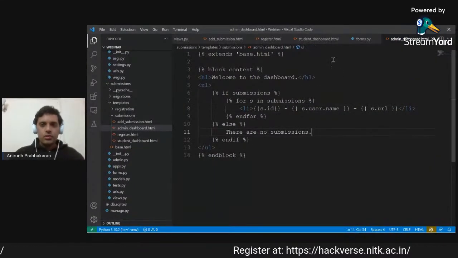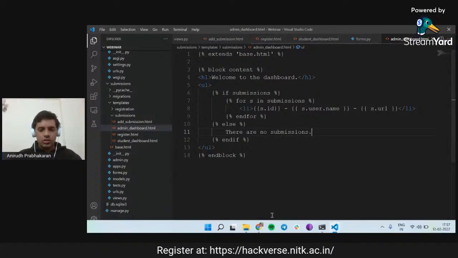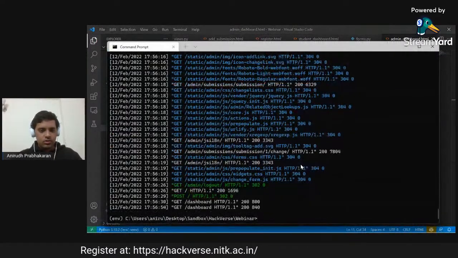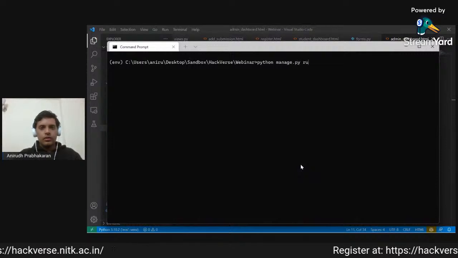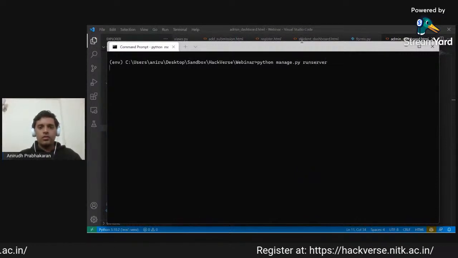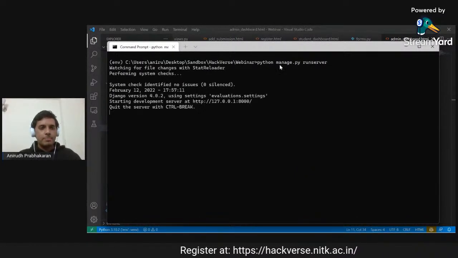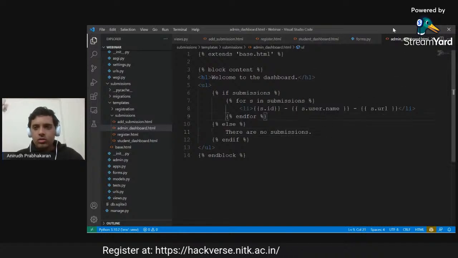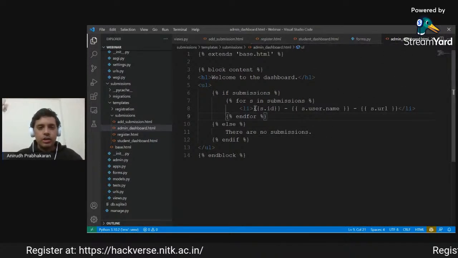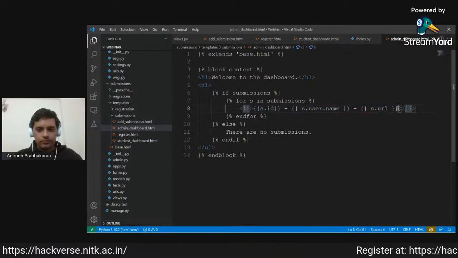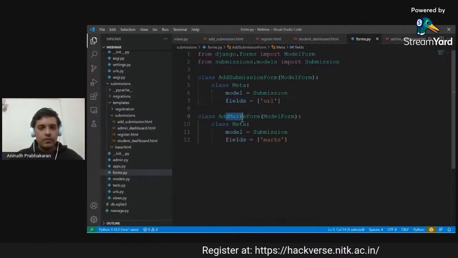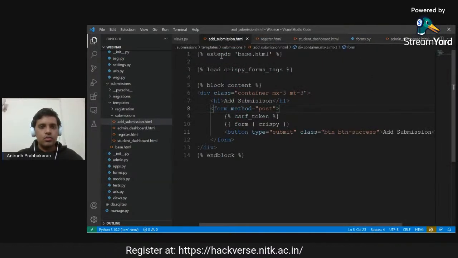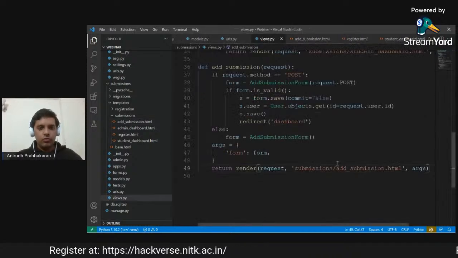Now for a particular submission we should also be able to, wait, I will just restart this quickly. Then manage.py runserver. Okay. Now this admin should actually also be able to look at a particular submission and be able to add marks. For that we have this add marks form. So let us quickly just make a view for that too.